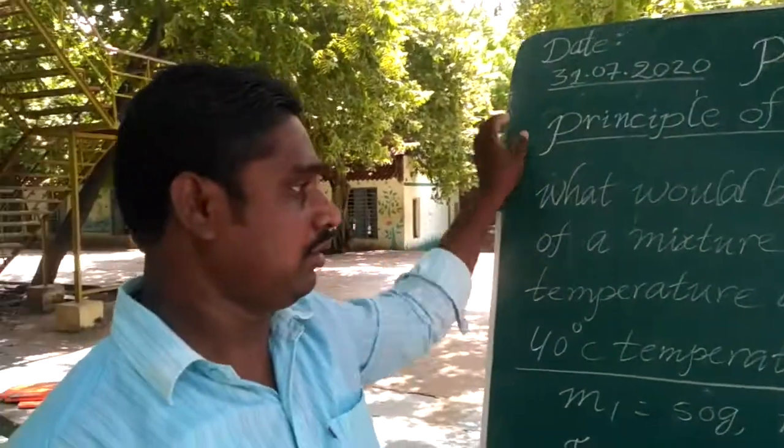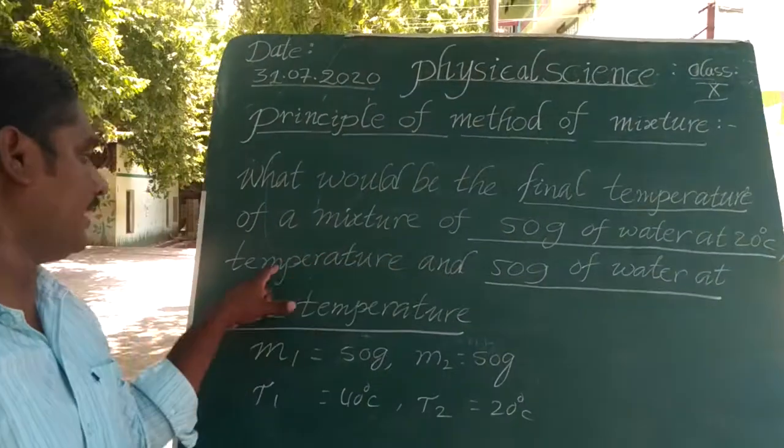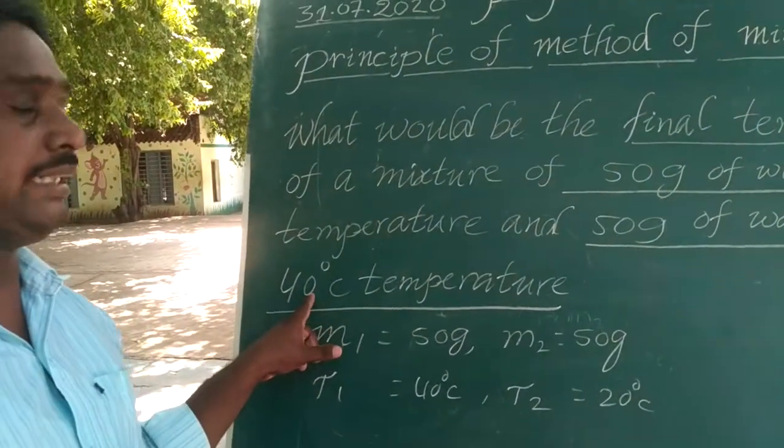Okay students, what is given in the problem? A mixture of 50 grams of water at 20 degrees Celsius and 50 grams of water at 40 degrees Celsius.